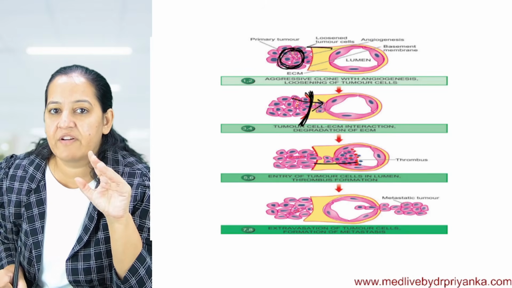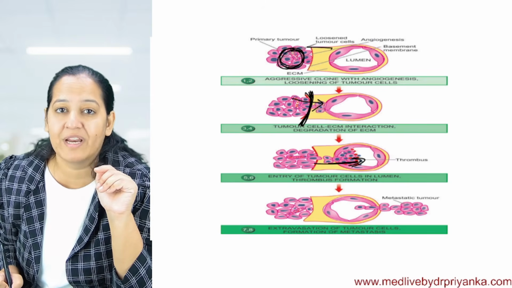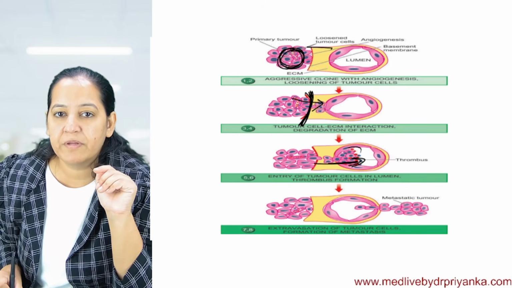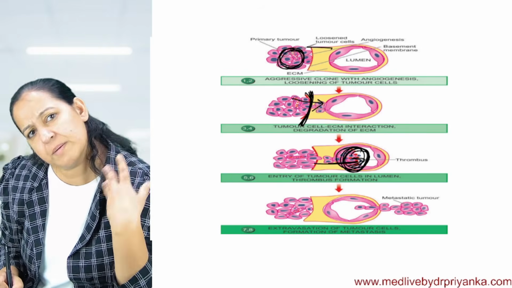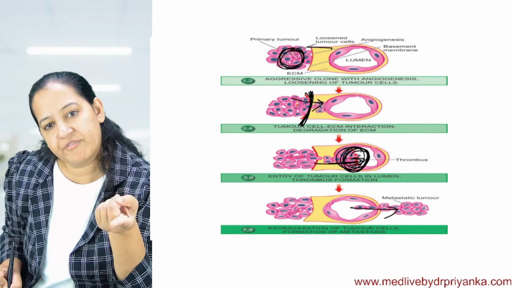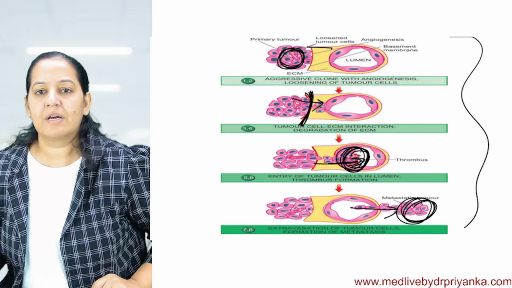After that, they intravasate with the help of a factor, autocrine motility factor, AMF. After that, they form a thrombus, surrounding themselves with blood cells in the blood vessel. After that, they move to some other site and extravasate. And after extravasating, they form a secondary mass with the help of growth factors. So this is the cross-sectional diagram.